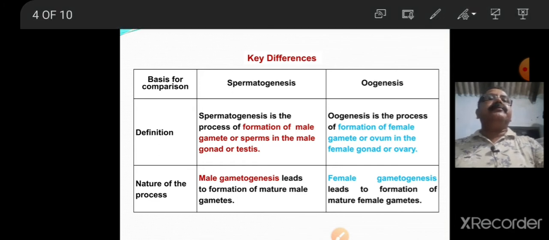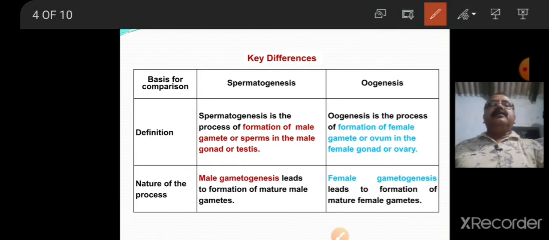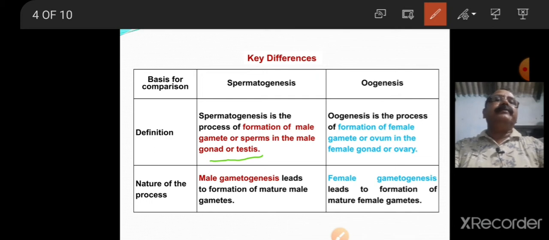Let us discuss the differences. First, we will go to the definition. Spermatogenesis is the process of formation of male gametes or sperms in the male gonad or testis. Similarly, oogenesis is the process of formation of female gamete or ovum in the female gonad or ovary.